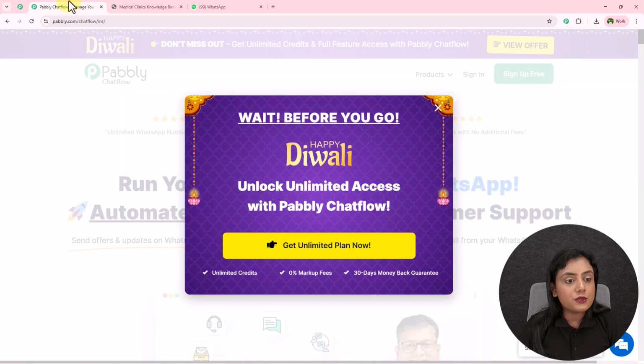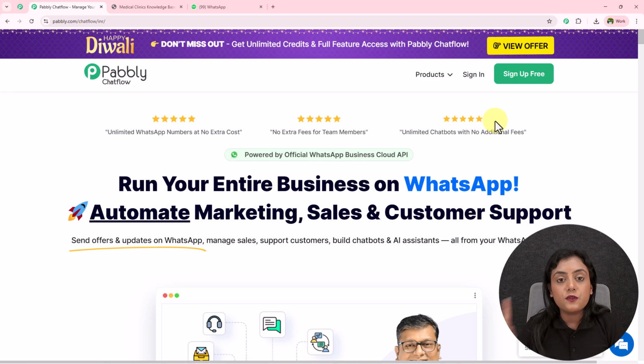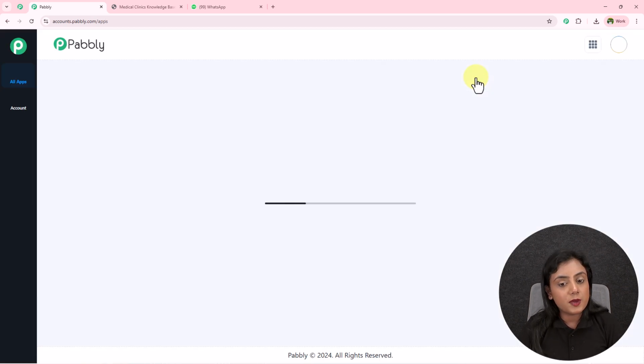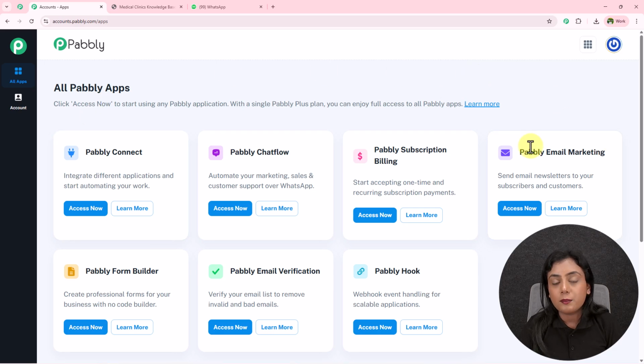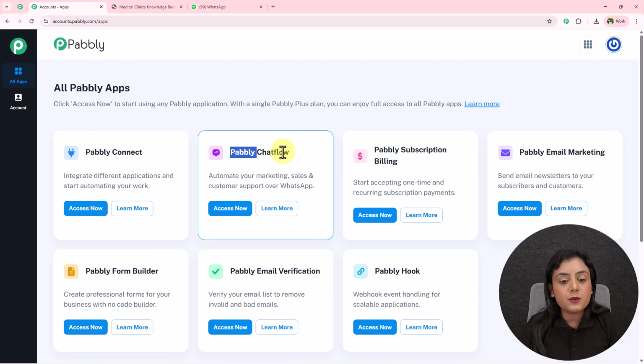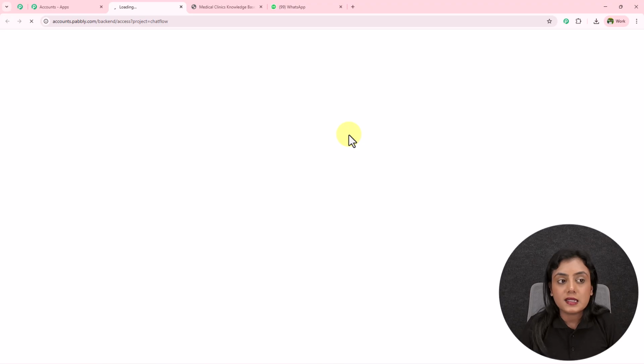Okay, so right now over here you will have two options. If you are a new user, you can sign up for free and get 100 free credits every month to explore more features of Pabbly Chatflow. I'm already a user, so I'm going to sign into my Pabbly Chatflow account. Then you will see all the Pabbly app sections. As I want to use Pabbly Chatflow, I'm going to click on this access now button. Okay, then Pabbly Chatflow's dashboard is going to appear in front of you.